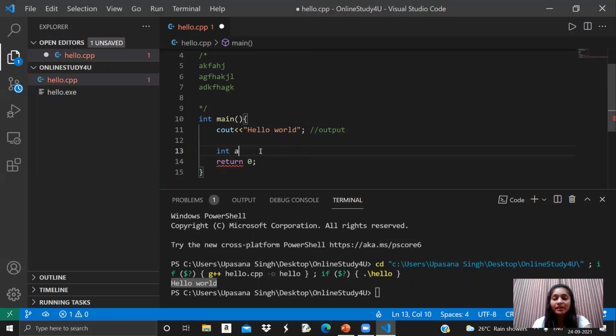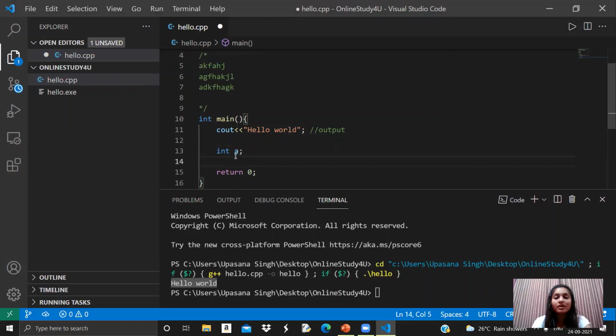For right now, I'm taking A as my variable name, and that's it. This is the data type, and this is the variable. Now what it is signifying is that variable A is of integer type here. So the data type of variable A is integer, and A can store only integer values. I hope this is clear to you all.